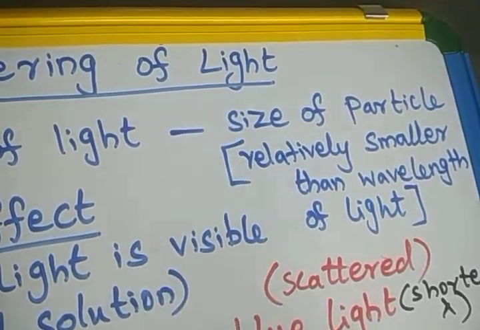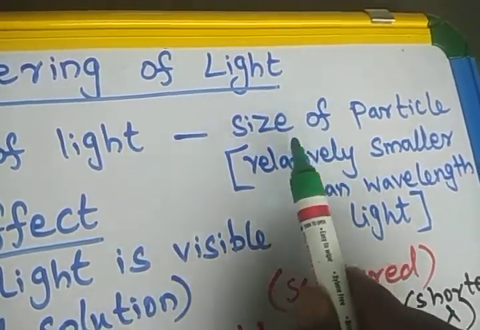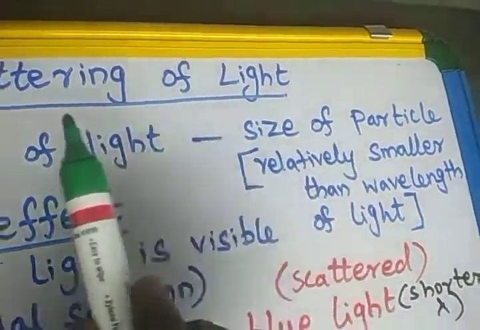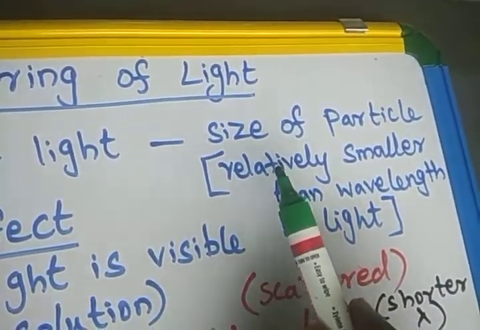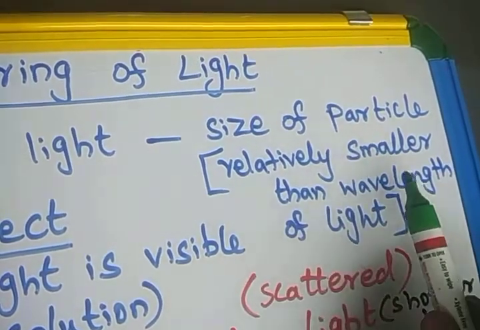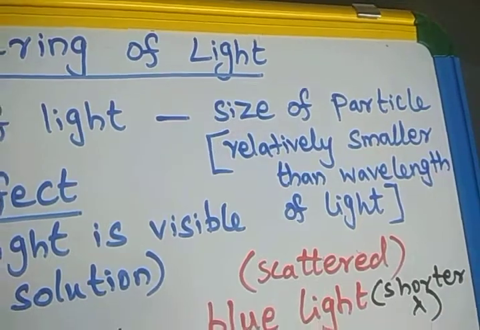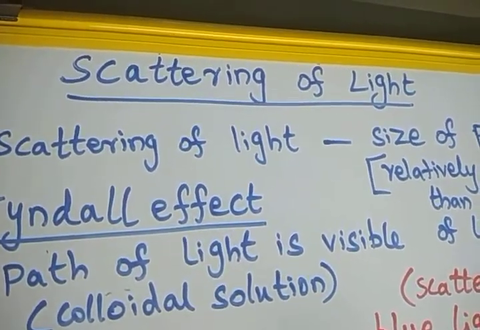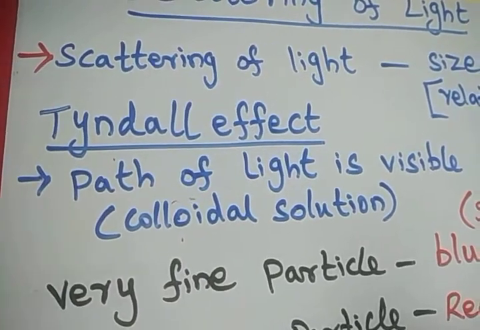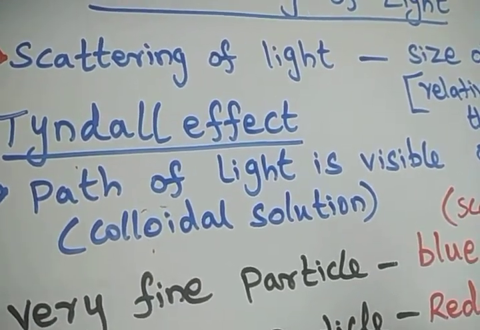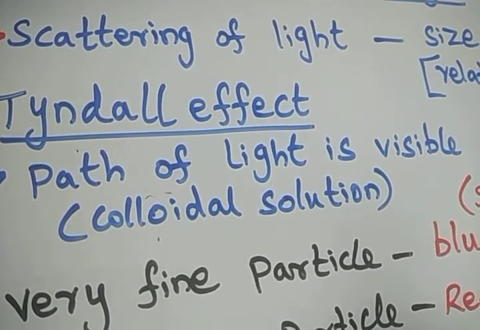Very simple, you should keep in mind that the size of the particle will be about the same as the wavelength of the scattered light, or relatively smaller than the wavelength of the light scattered. This is the condition we should keep in mind for the scattering of light. We often observe the Tyndall effect. That means we are able to see the path of the light when the light passes through the colloidal solution.